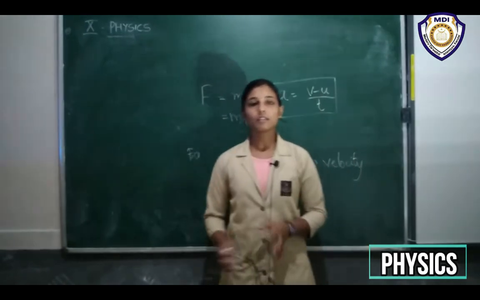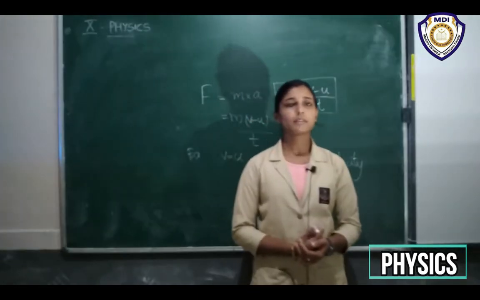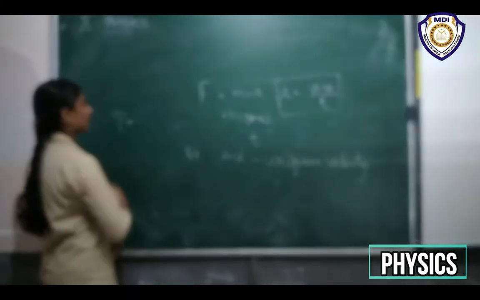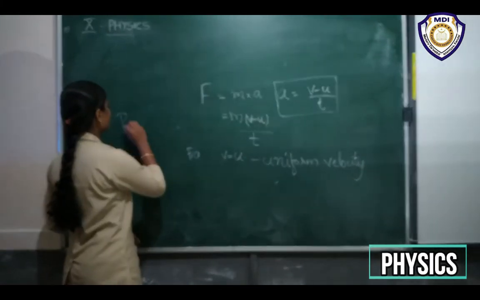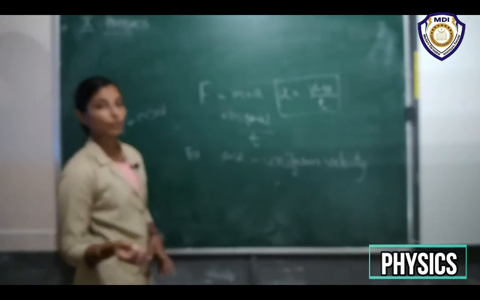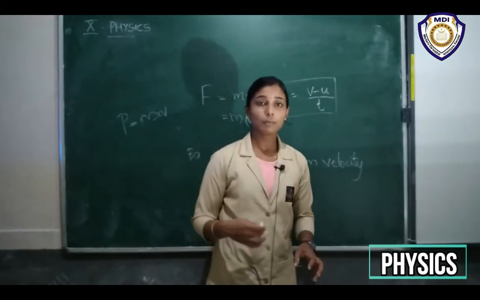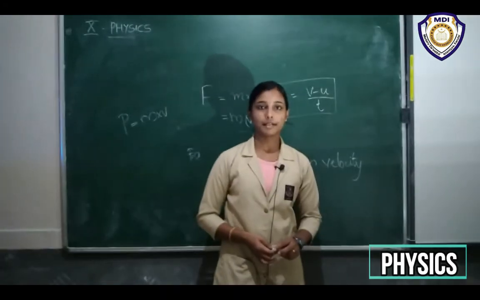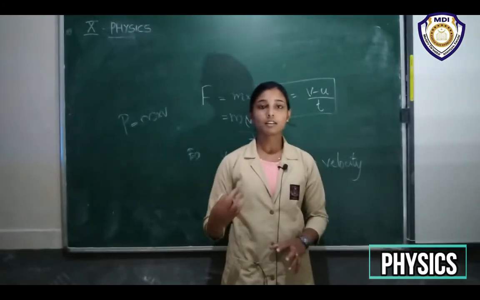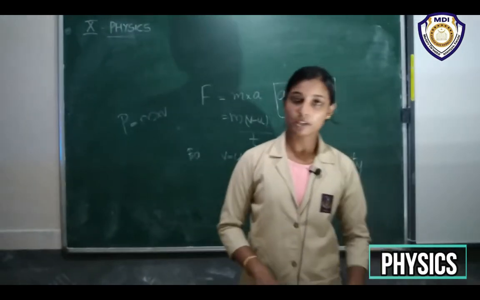And now we know what momentum is, right? So what is momentum? Momentum is the impact of a force. We represent momentum with the letter P, which is equal to mass times velocity, right? Momentum is equal to mv. And now we have to find one more quantity that is called impulse. So what is impulse, or what does it say?